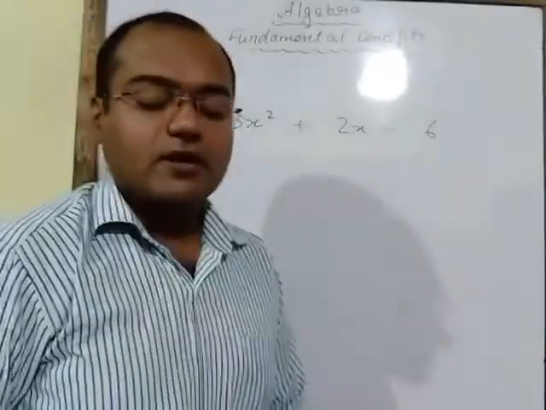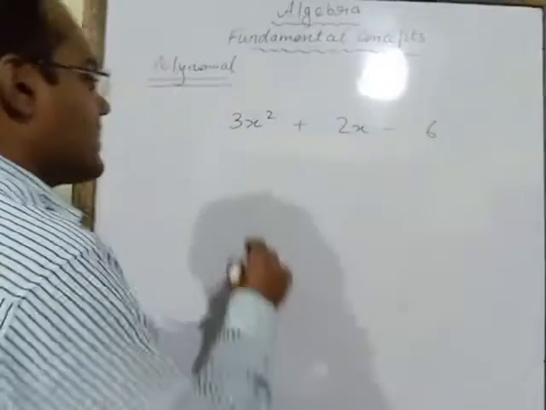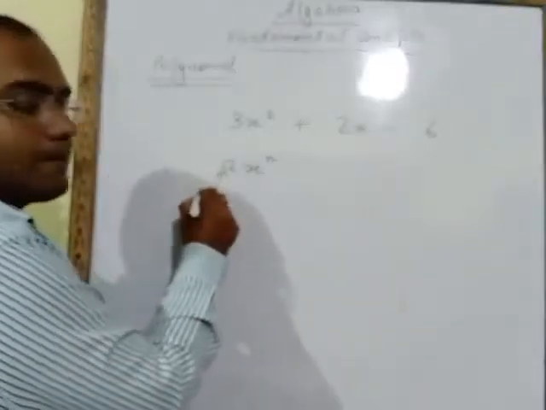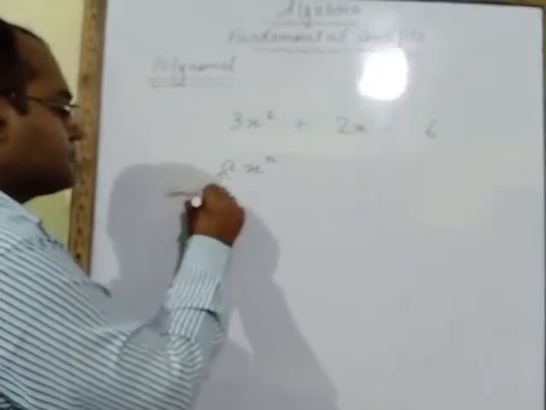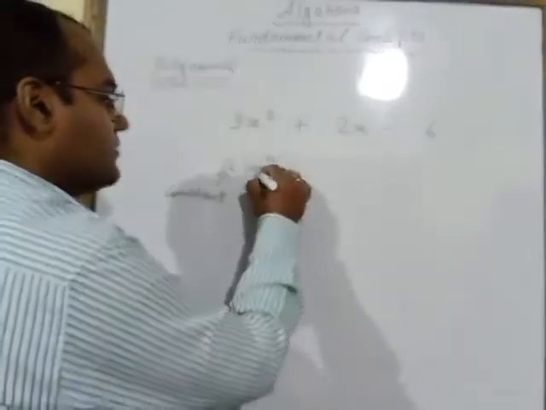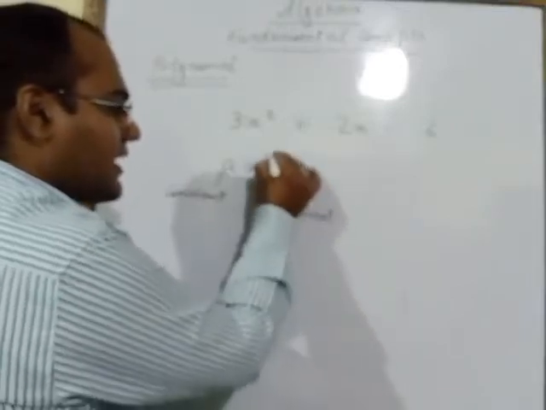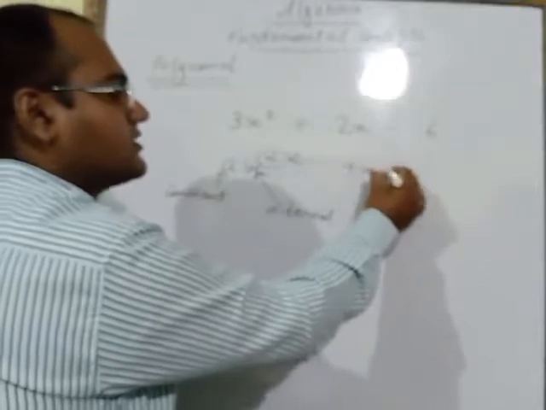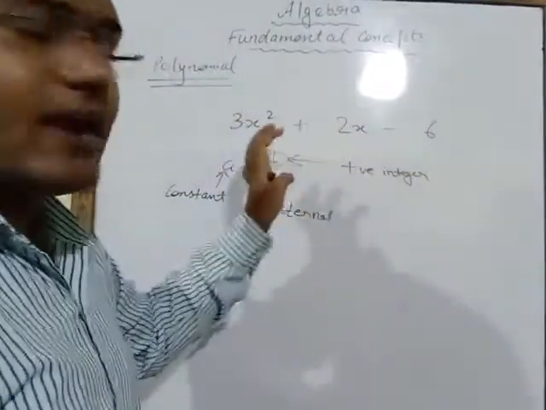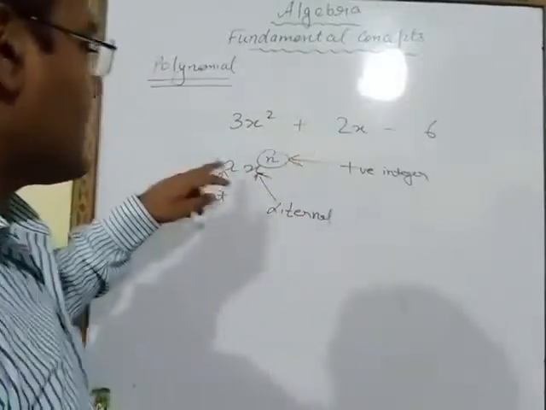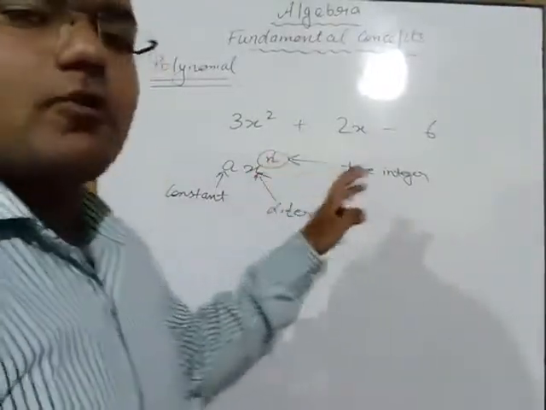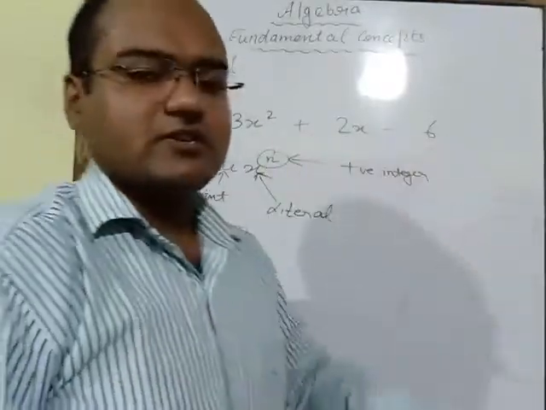Here, what you have to remember: if each term of this expression can be expressed in the form of ax power n, where a stands for a number, a constant term, and x is a literal or variable, and n is a positive integer, then such an algebraic expression is called a polynomial.